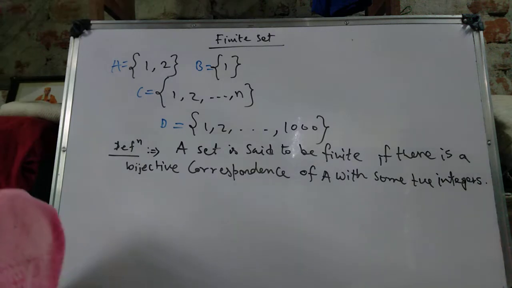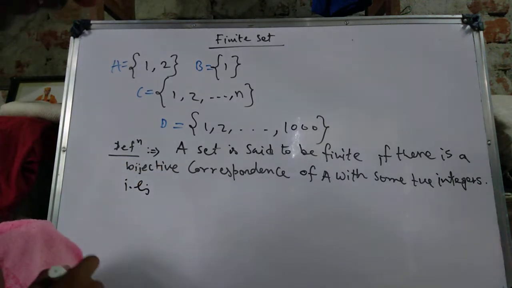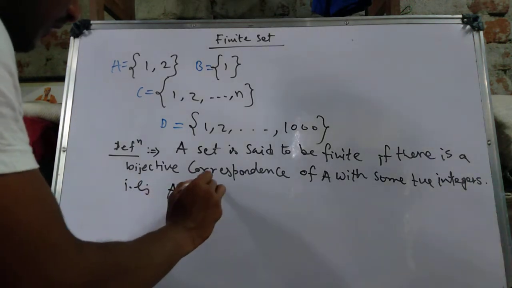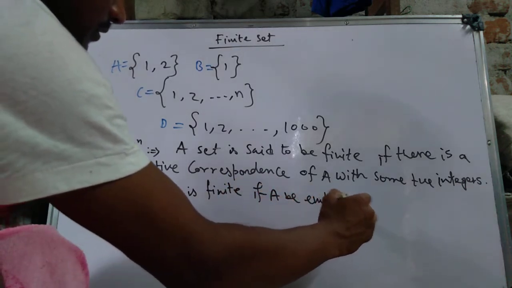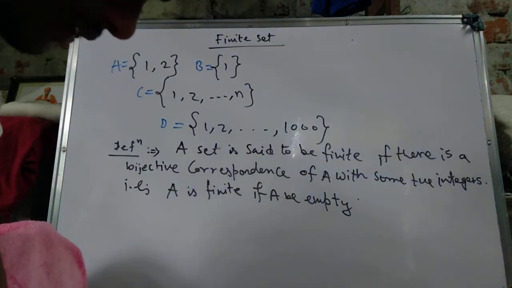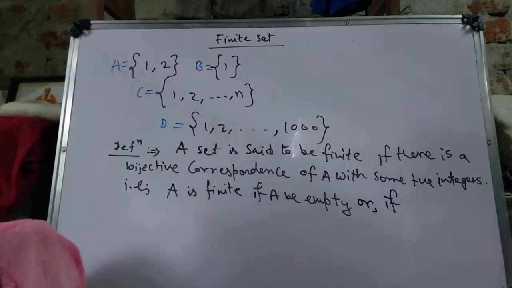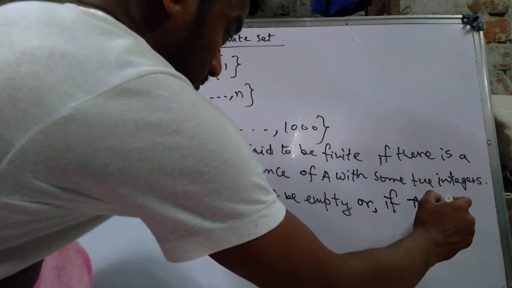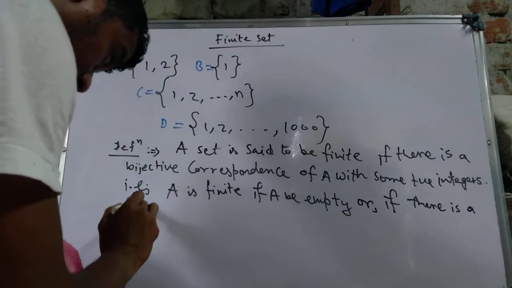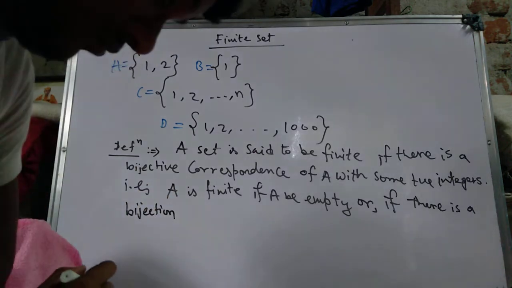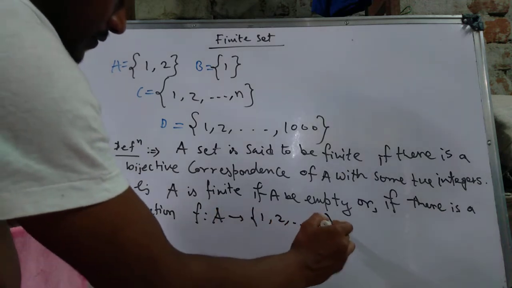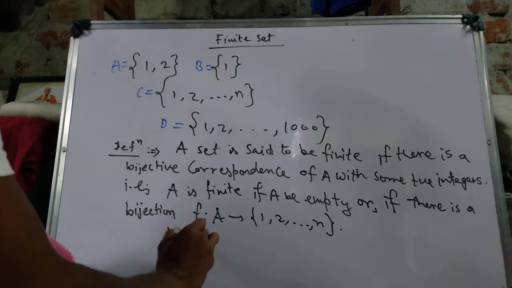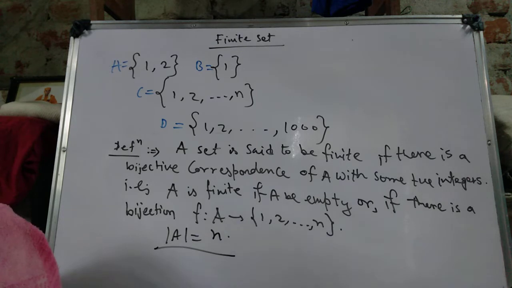Then how do we write it? We write it simply: A is finite if A is empty, or if there is a bijection from A to {1, 2, ..., n}, then obviously we know that the cardinality of A equals n. That means A is a finite set.